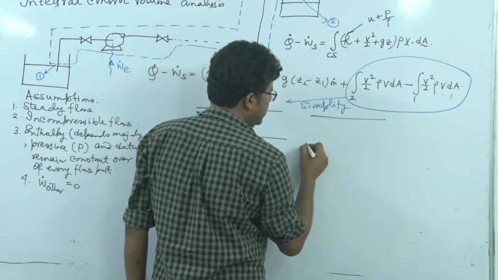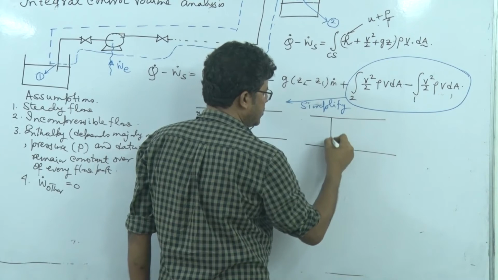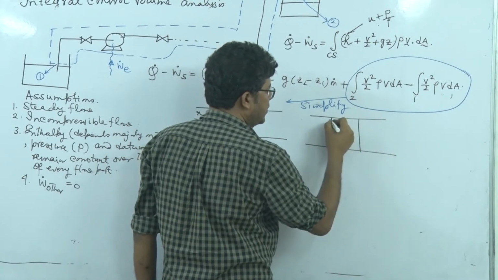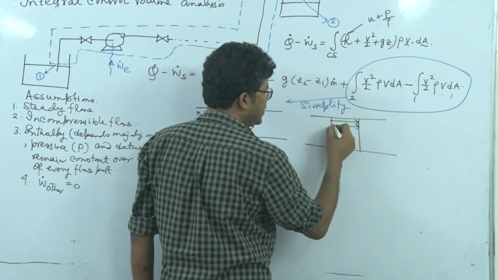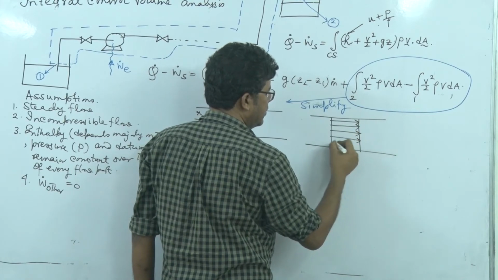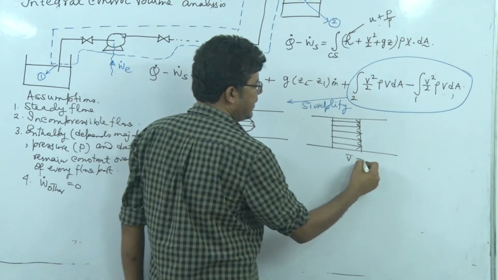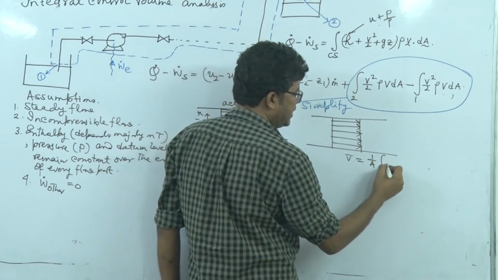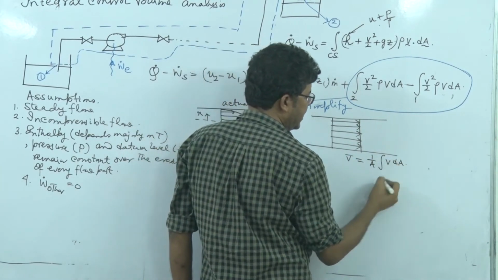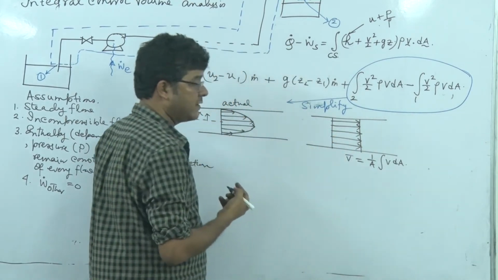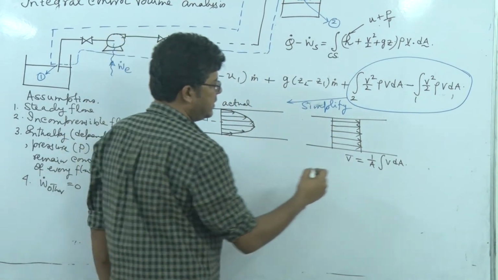What I want to do, we want to replace it with a uniform velocity flow, where this velocity is the average velocity and defined as 1 by A integral V dA, where A is the cross sectional area. So this is an integration over here.